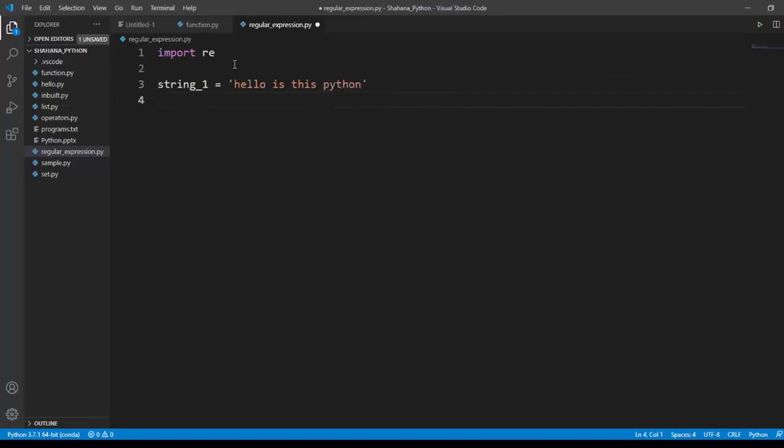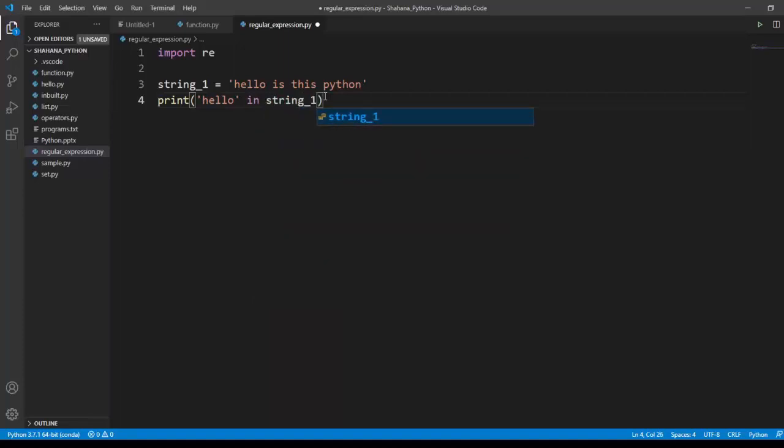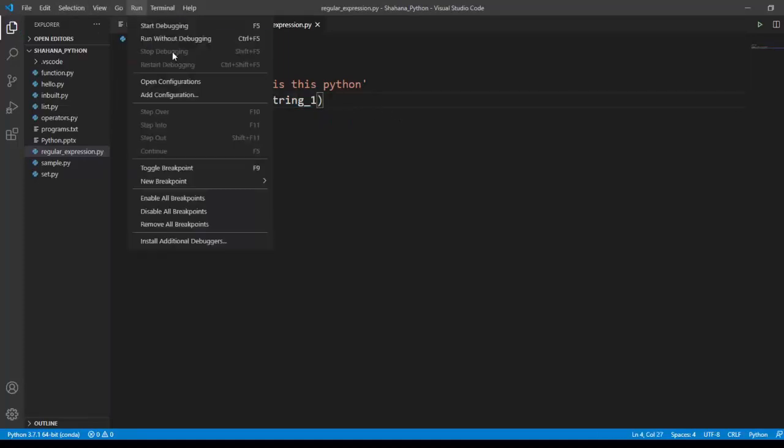I'm going to search the hello keyword in my program. In our previous search method, I used the in operator. Print "hello" in string1. This is the previous searching method I used with the in operator. I'm going to run this code.